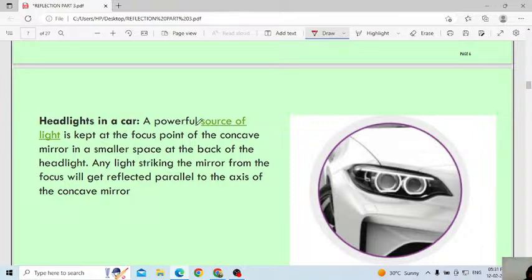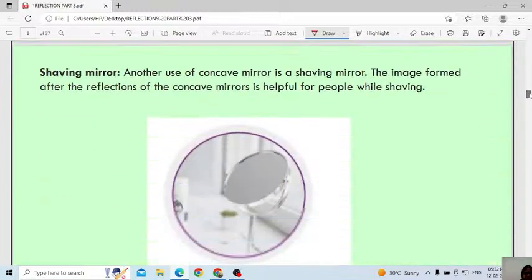Headlight in a car. A powerful source of light is kept at the focus point of the concave mirror, in a smaller space at the back of the headlight. Any light from the focus striking the mirror will get reflected parallel to the axis of the concave mirror. Here, in headlights, we use the concave mirror. The explanation is the same as what I explained in the same diagram. How the concave mirror works, that you have to remember.